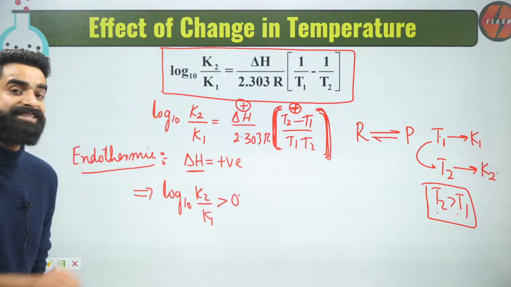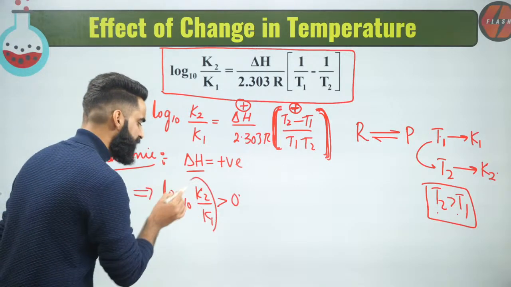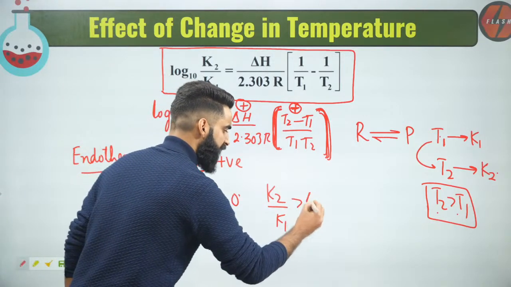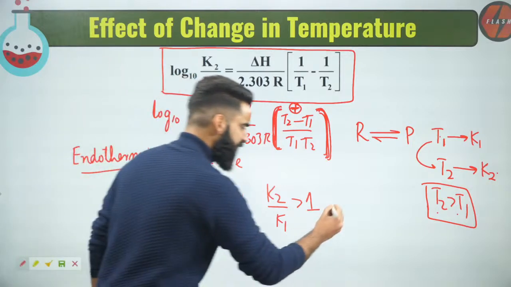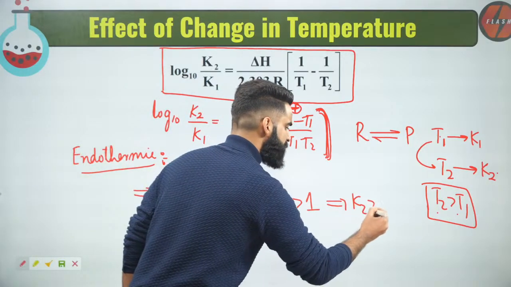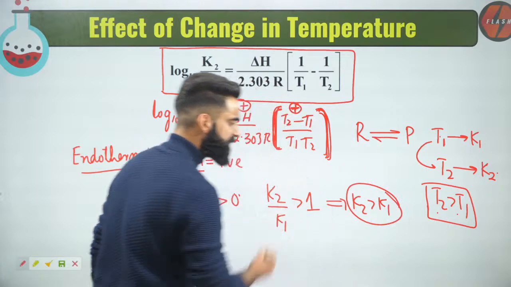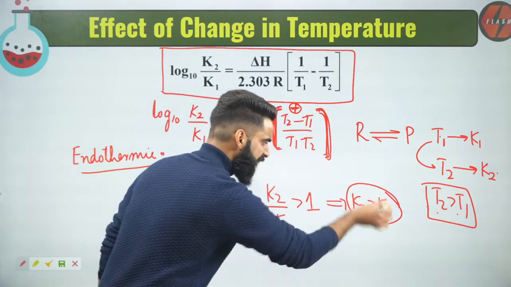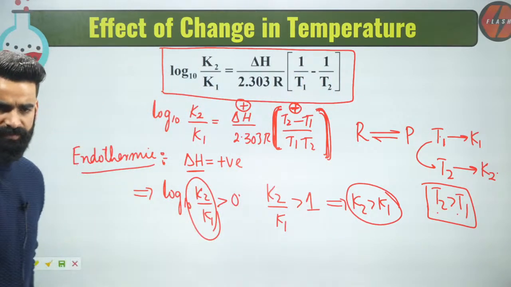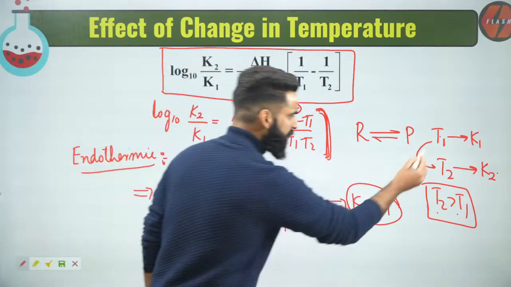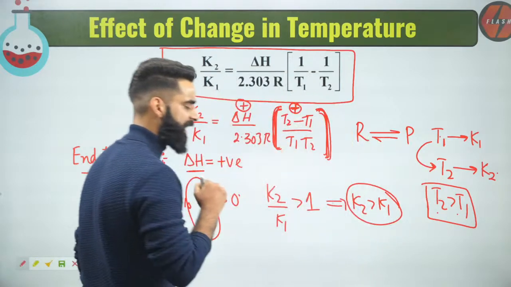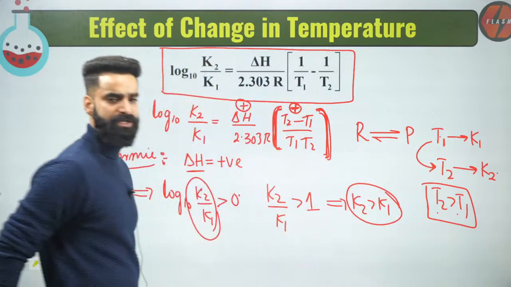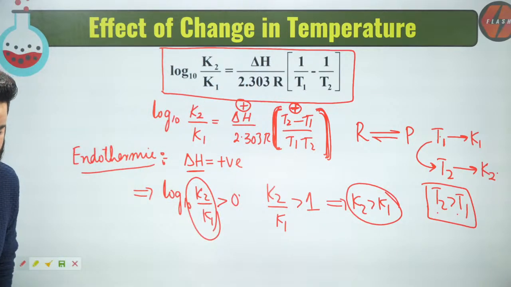When is it possible? It's possible only if K2 divided by K1 is greater than 1. And what can we get from it? We can get K2 will simply be greater than K1. What is K2? K2 is the equilibrium constant at temperature T2. K1 is the equilibrium constant at temperature T1. So can I say on increasing the temperature for an endothermic reaction, its equilibrium constant also increases? The value of equilibrium constant increases.